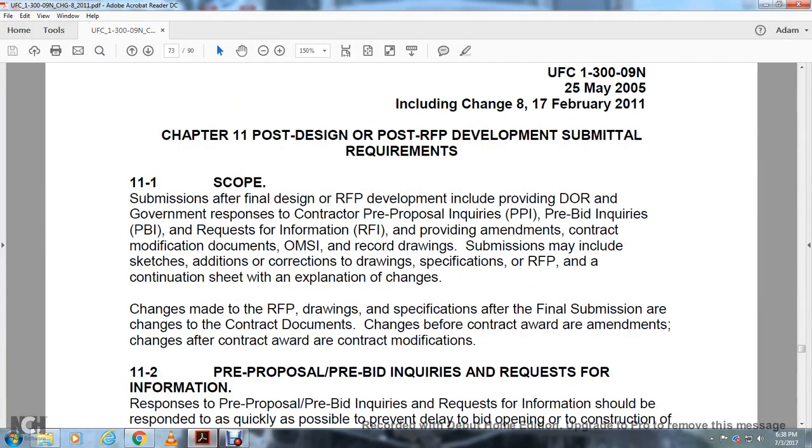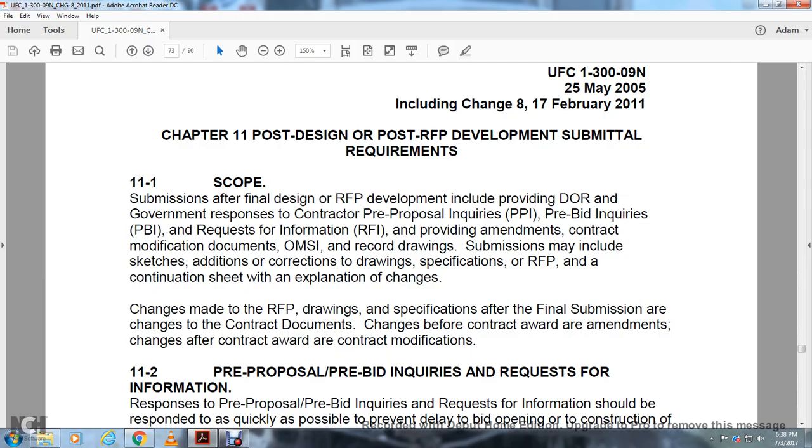Alright, Chapter 11. Post-design, post-request proposal development, submittal requirements. Scope. The submission of the after final design request for proposal development, including provided with the design of record. Government response contract pre-proposal inquiries, pre-bid inquiries, requests for information, providing amendment to contracting modification documents, OMSI, record